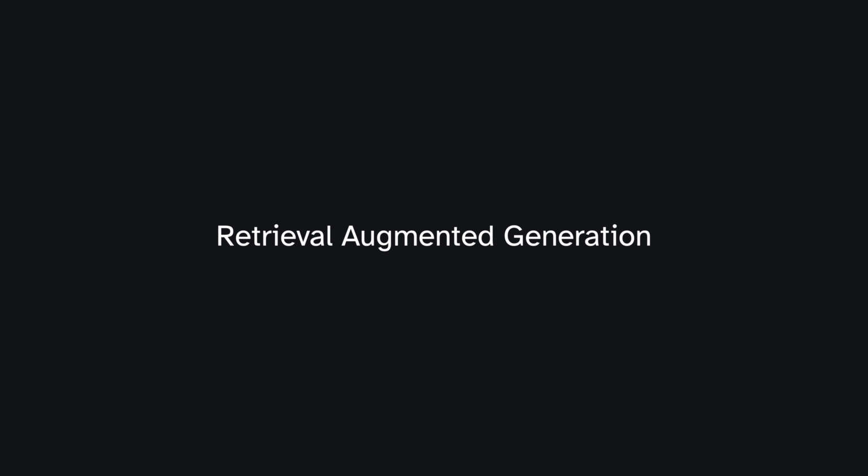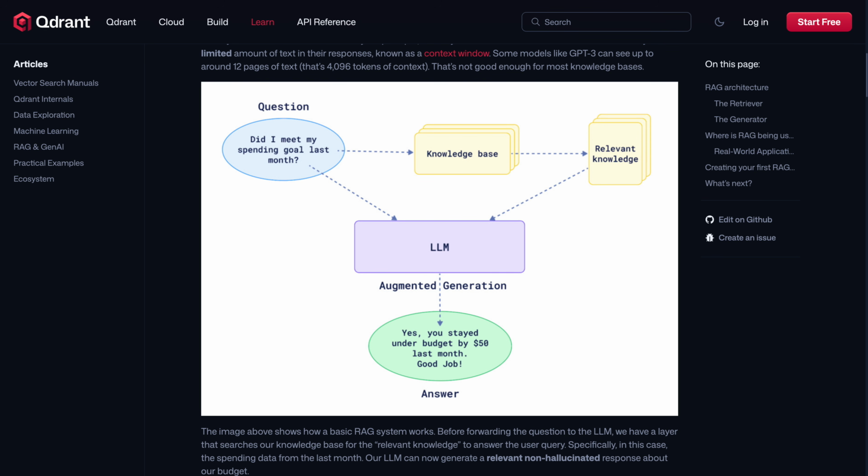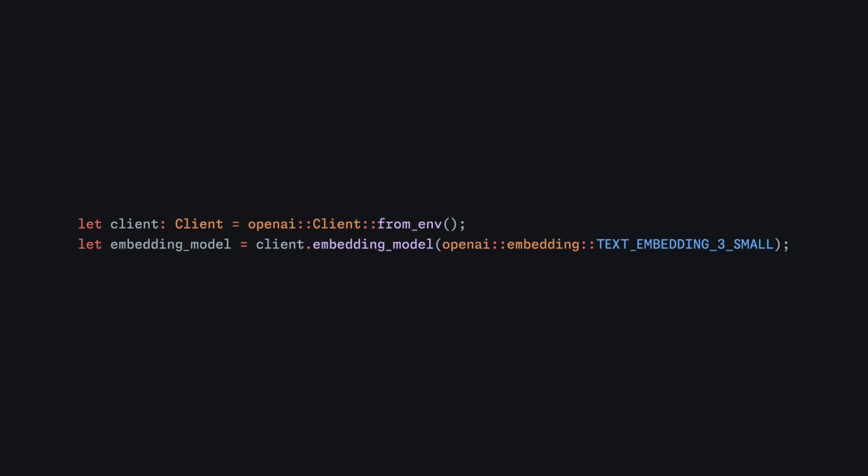Okay, back to RAG. One common technique for addressing finite context windows is RAG, or Retrieval Augmented Generation. RAG infuses prompts with relevant information from sources the model wouldn't have had in its training data, such as our internal knowledge base. As you might have guessed, RIG provides concise APIs for both semantic search and RAG.